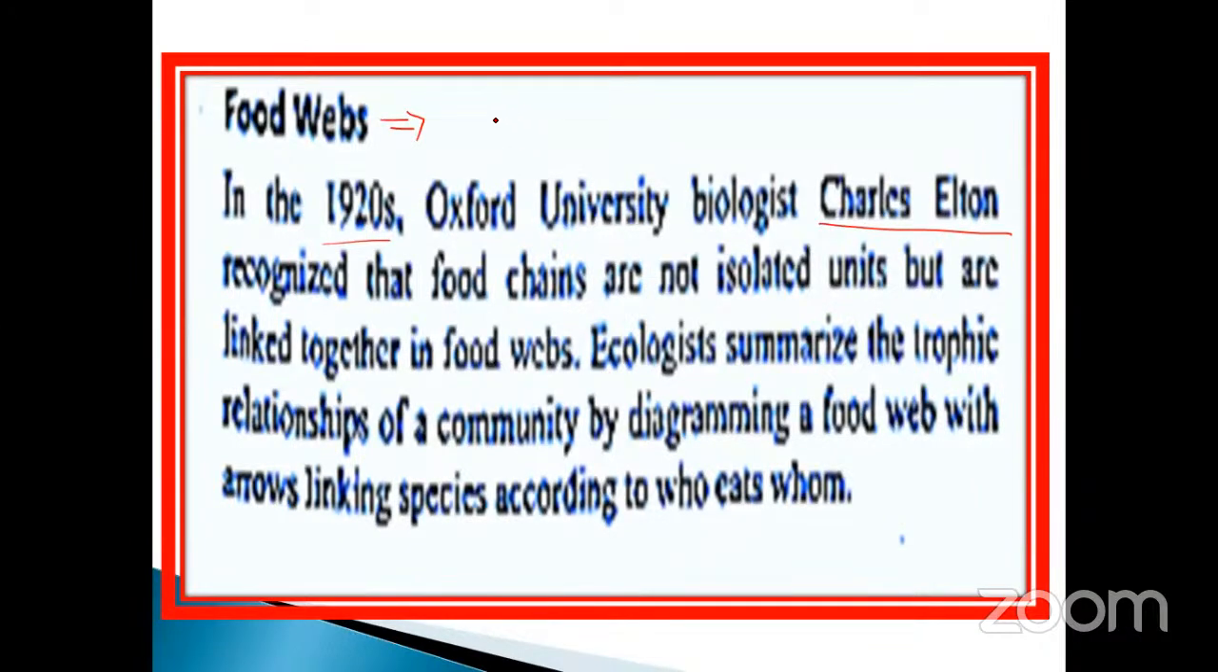Already told you, isn't it? That is the name of the scientist. What is that? Charles. Okay. Charles Elton. This is the important question, my dear. Charles Elton. Okay. Food web.